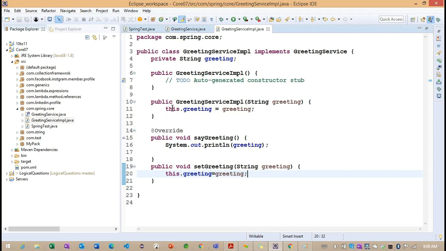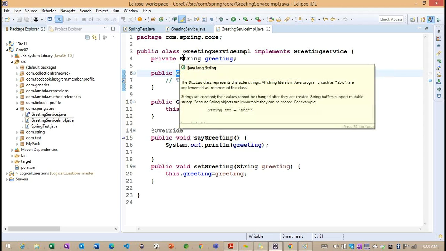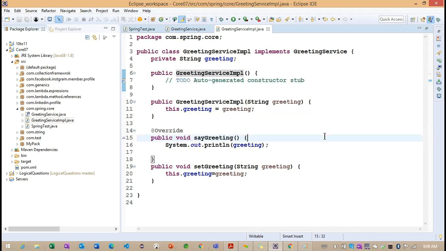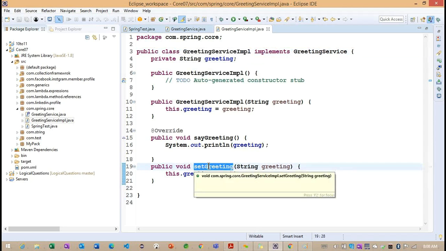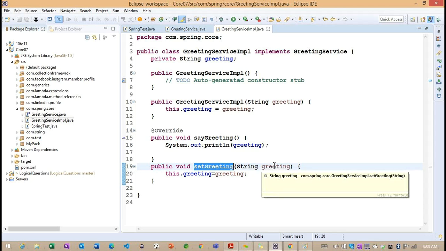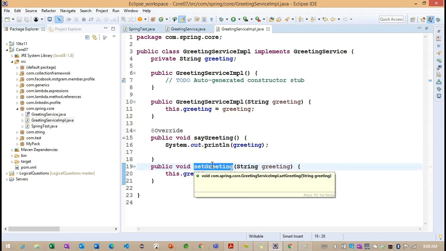Getting the point? So we identified the local this keyword, constructors, variable creation, everything we discussed in our previous example. Now what I'm doing here, I'm creating one interface, one implementation class, and we are having one method. What is the name of the method? Say greeting, and we are having two constructors here. Sorry, say greeting and set greeting.